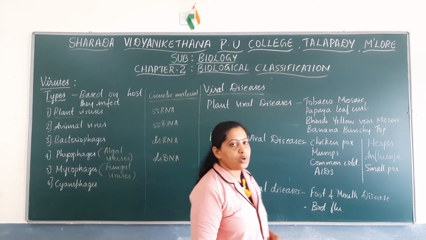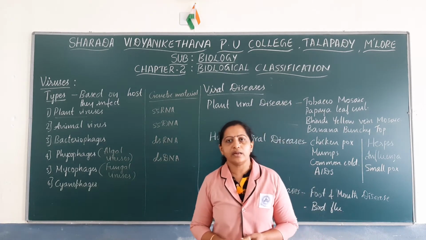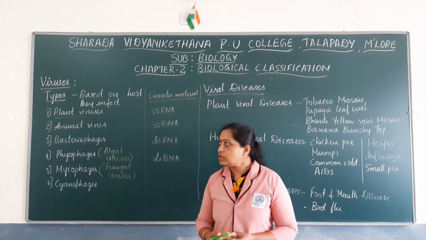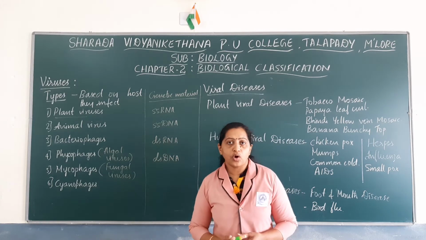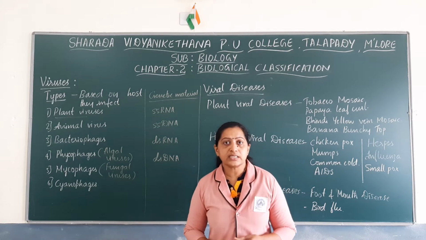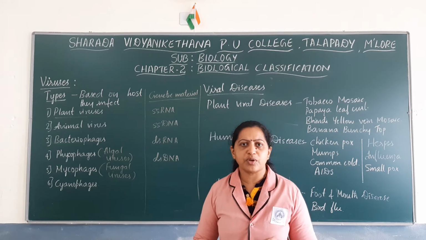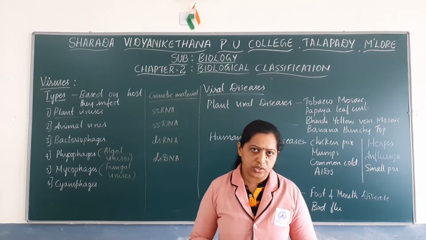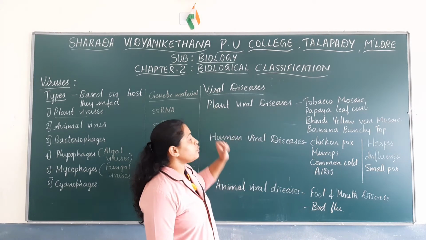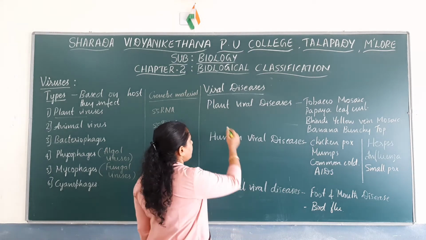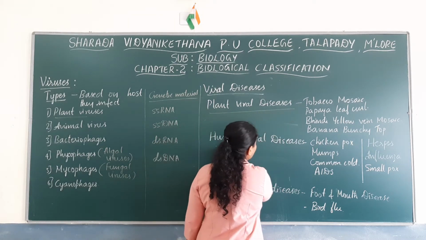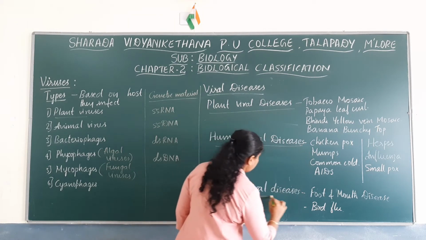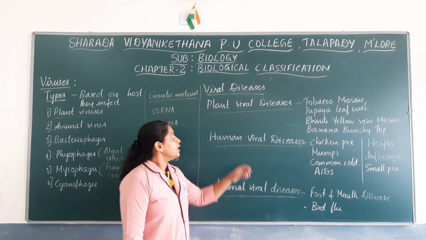Okay. So now let us discuss some of the viral diseases. You know that viruses are known to cause various types of diseases in various organisms because they infect the host cells. Some of the viral diseases are plant viral diseases, human viral diseases or animal viral diseases.